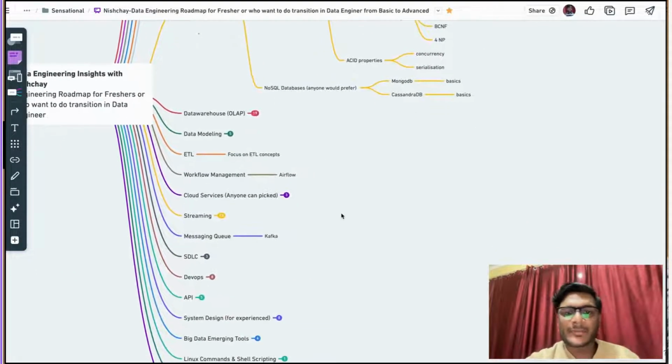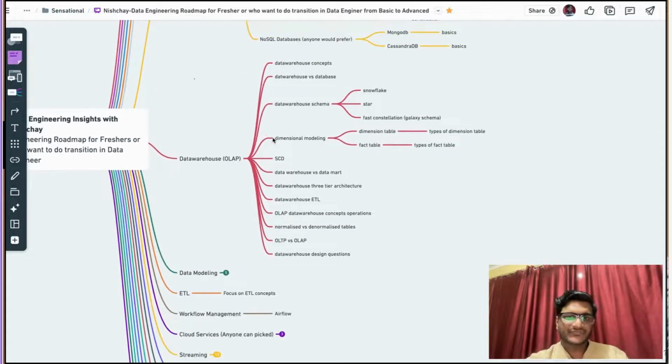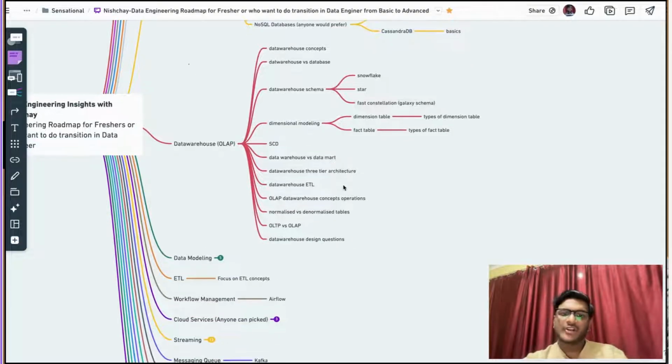Now coming to the data warehouse concept. First focus on the difference between a database and a data warehouse, which is a very important question from the interview perspective. Next, focus on three types of schema: snowflake schema, star schema and galaxy or fact constellation schema. In dimensional modeling you should know the difference between a dimension table and a fact table, and there are multiple types of fact tables and dimension tables too, so you can go through that concept.